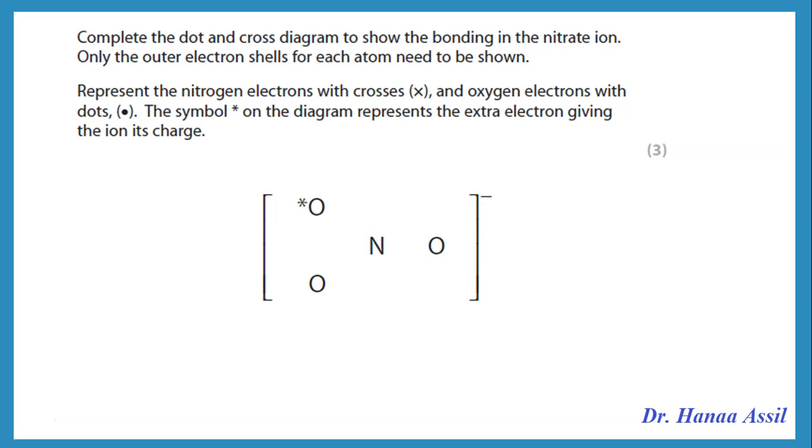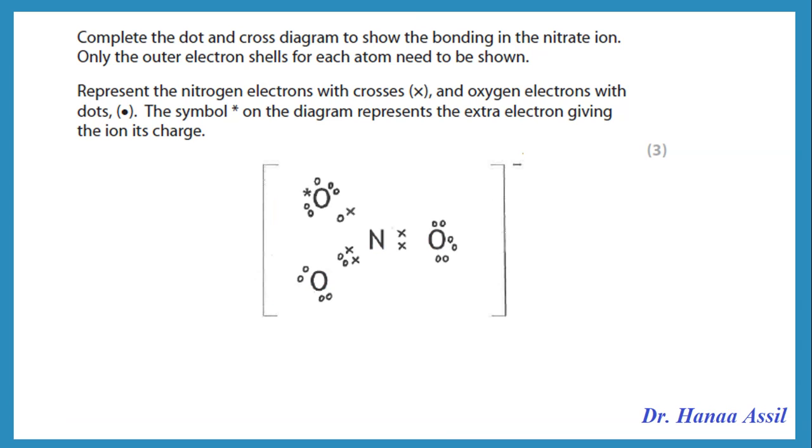It doesn't really matter which one, but here the question is specifying where the asterisk is, and that means that oxygen has that extra electron, so it will need only one from the nitrogen. So the one that has the asterisk, which is the extra electron added, will need only one electron from the nitrogen, so there is only one pair of electrons being shared between that oxygen and nitrogen. Now, one of the other oxygens has 6 electrons, it needs 2 more, so it's going to share 2 pairs of electrons with that central nitrogen.